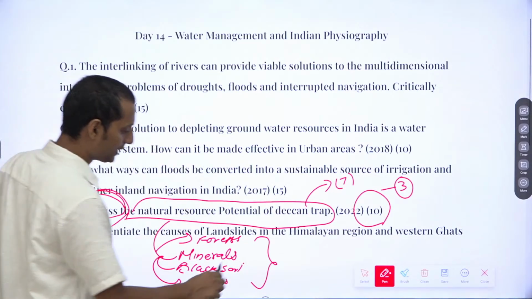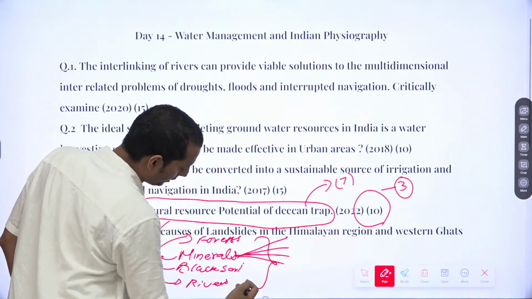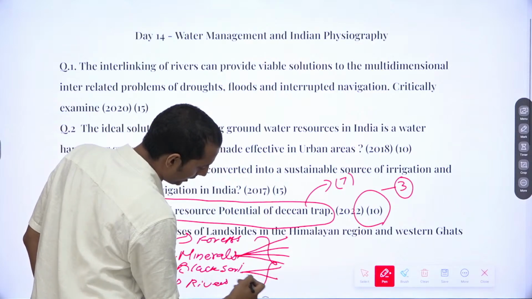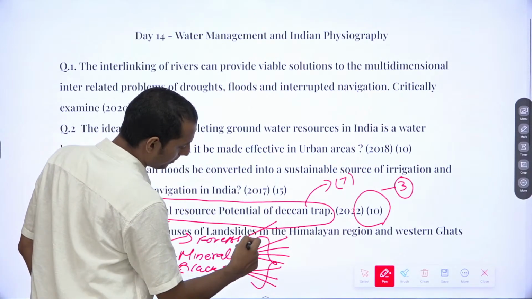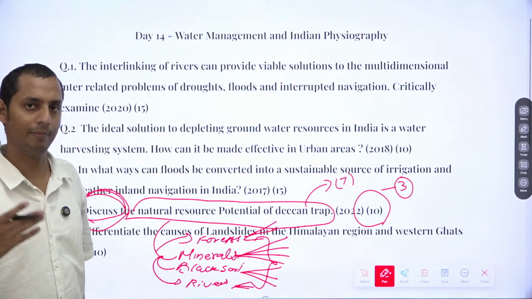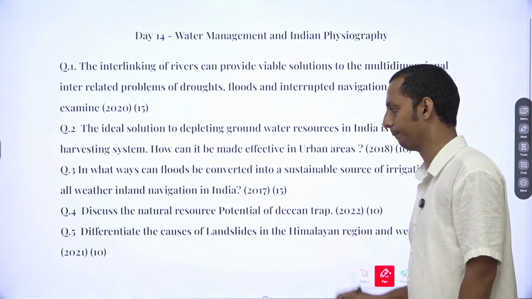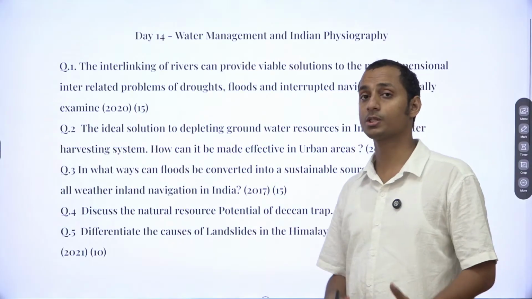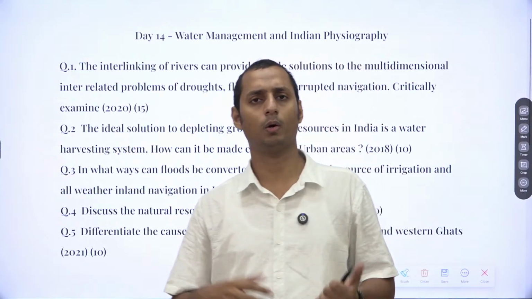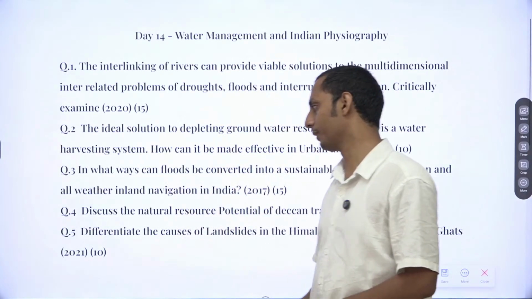In case of minerals, you mention the different kinds of minerals which are there. You mention the different types of agriculture undertaken on the black soil, such as cotton. You mention the different types of forest, and also the rivers, dams, even solar energy, everything you can mention here. And in case of discuss, you can mention challenges in extraction, such as ecologically sensitive zones, and a lot of tribal people are there, all these mentions you can provide.